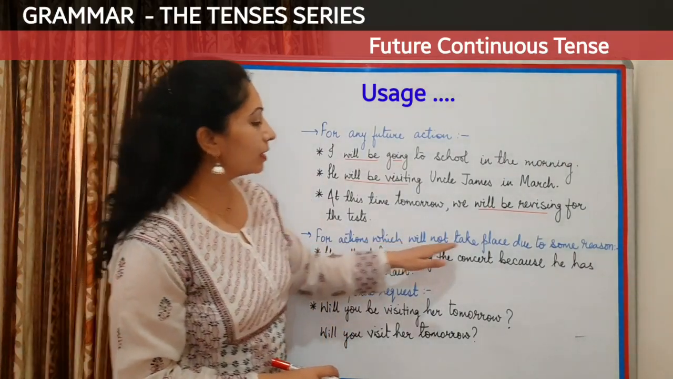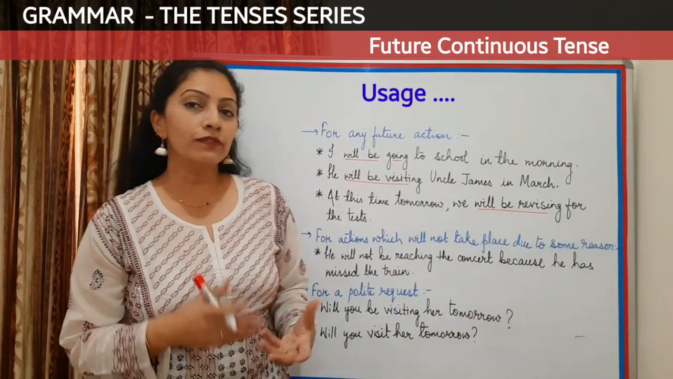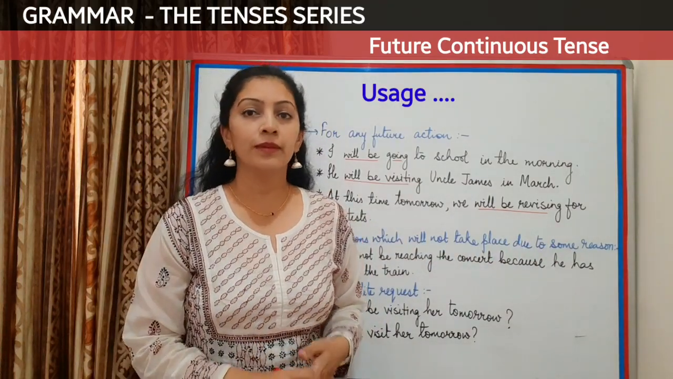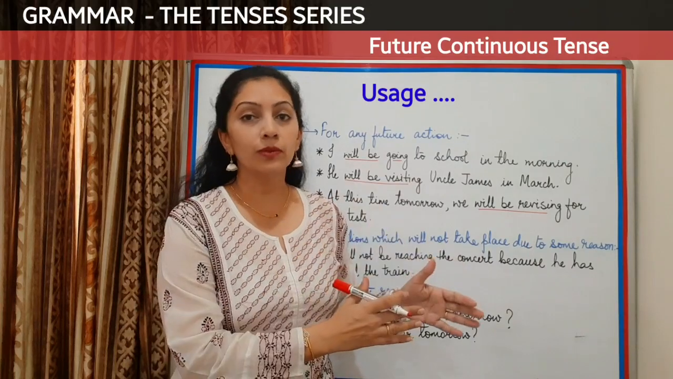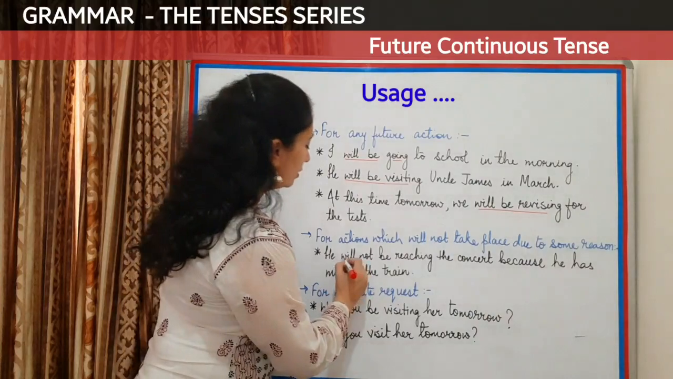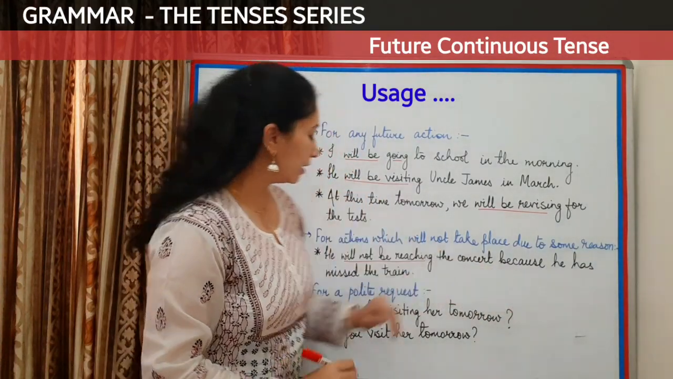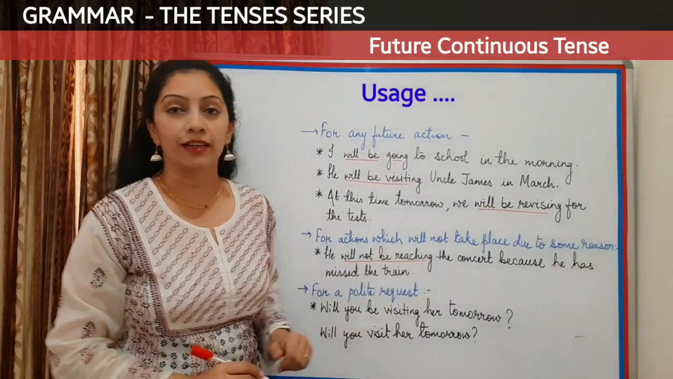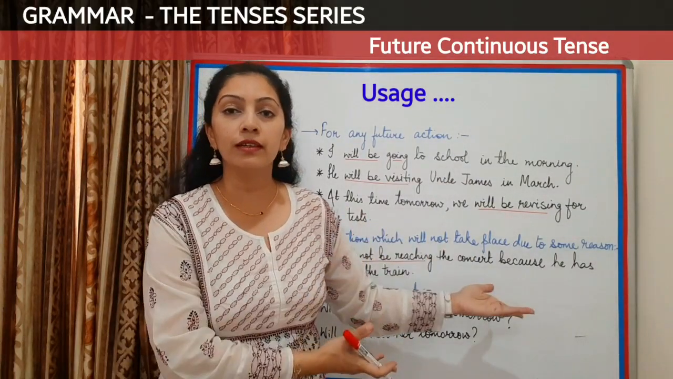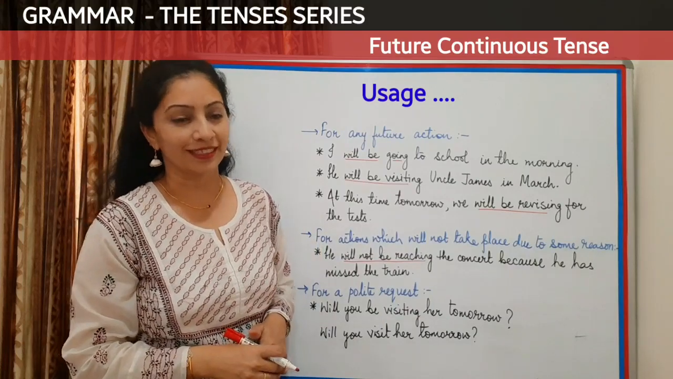For actions which will not take place due to some reason. Suppose you are making a negative future continuous tense, then you got to give a reason also after it. For example, he will not be reaching the concert because he has missed the train. So for a negative action, if you're giving a reason also, then you can use future continuous tense.